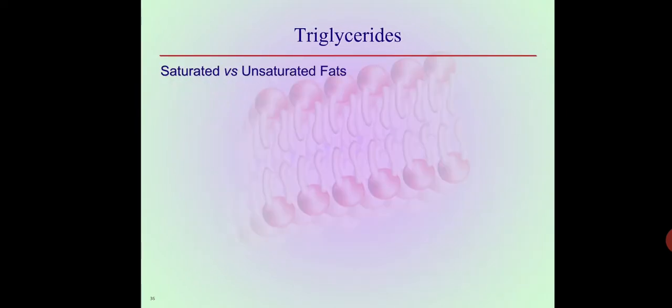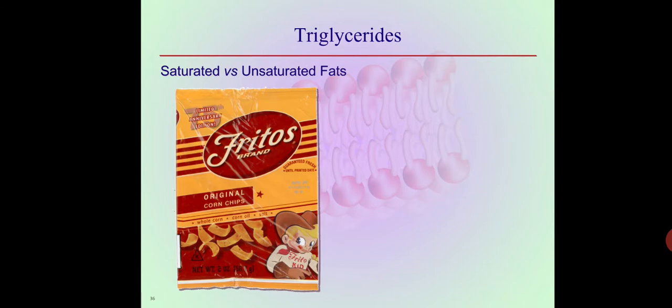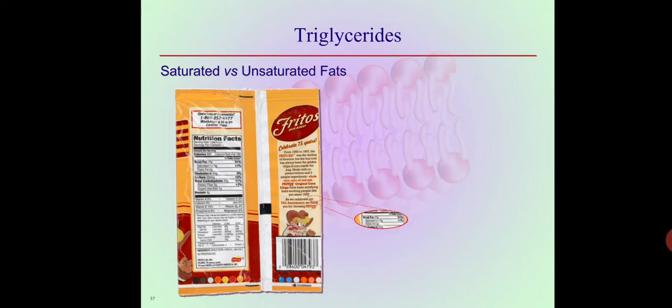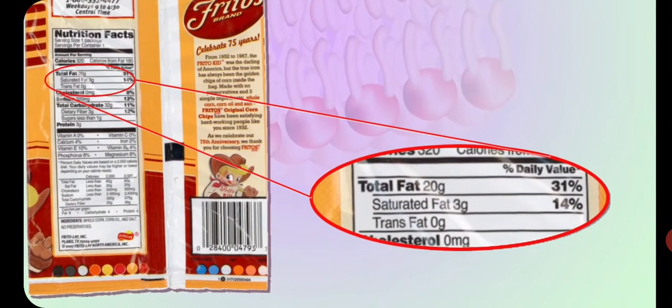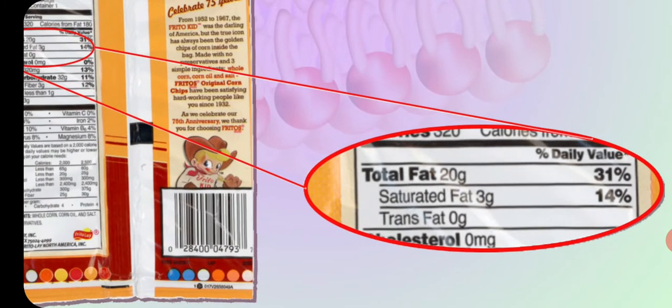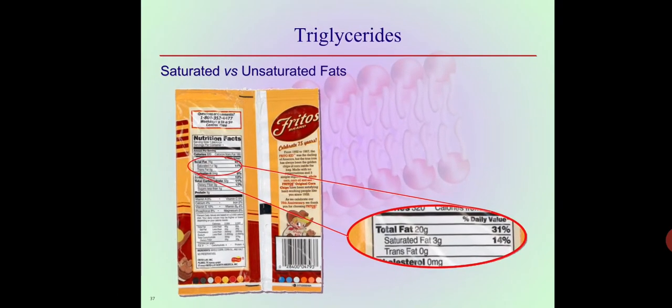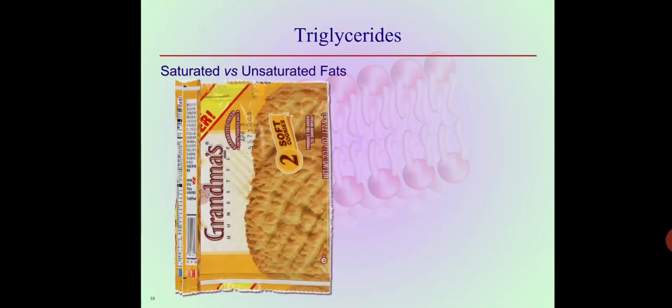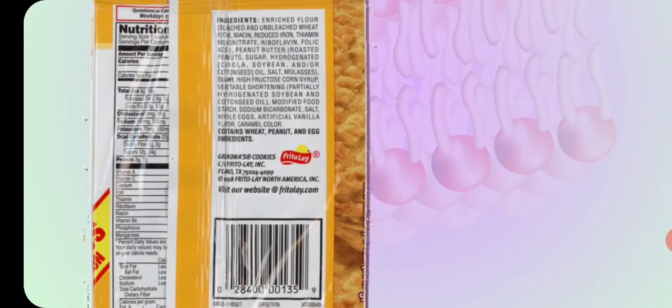I think you know that in most of the packed food products which are being sold, or snacks which are being sold, it is clearly mentioned 0% trans fat or this much percent of trans fat. So if you see the products, certain products I am just showing you over here. For example, total fat 20 gram, saturated fat is this much, and trans fat is 0 gram. I mean, this is okay, this is fine. Saturated fat is necessary also, because baked products cannot be made without saturated fat. Sorry.